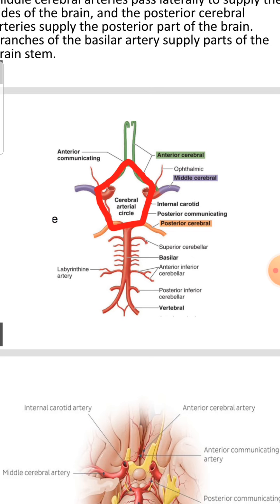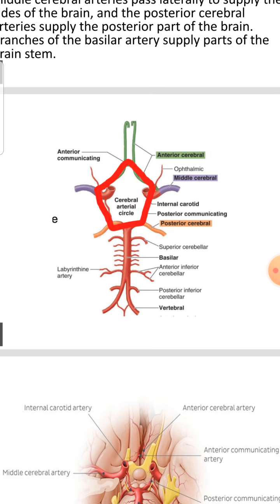These posterior cerebral arteries are connected through the posterior communicating arteries to the anterior part of the circle of Willis to complete the circle, connecting the anterior and posterior sources.